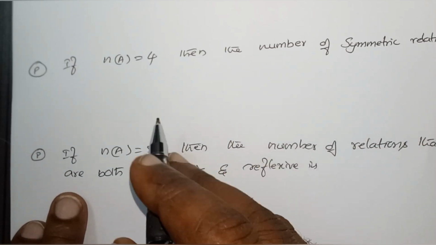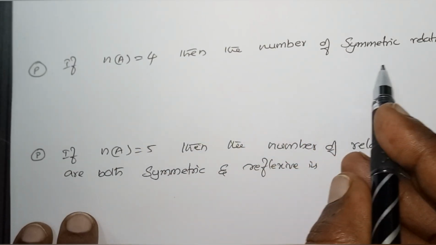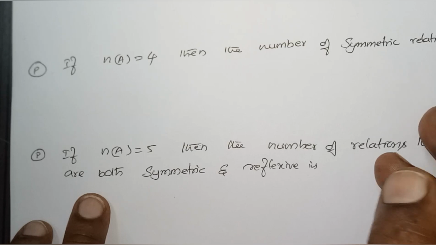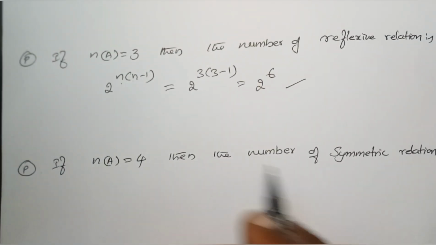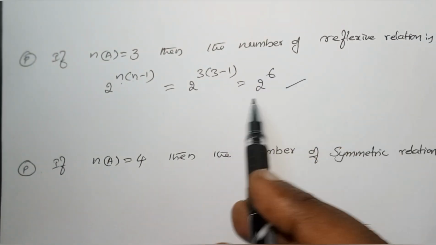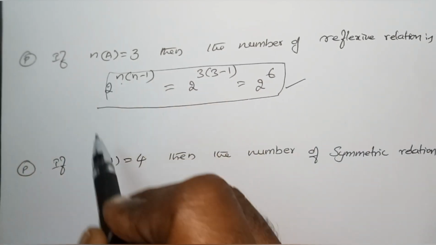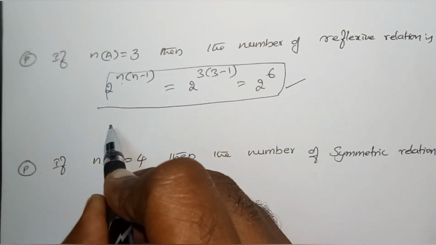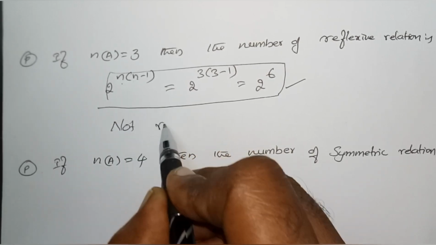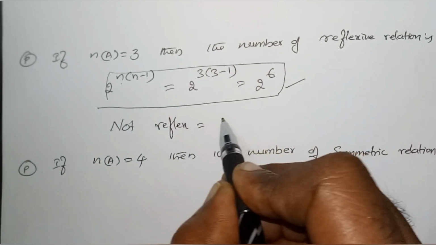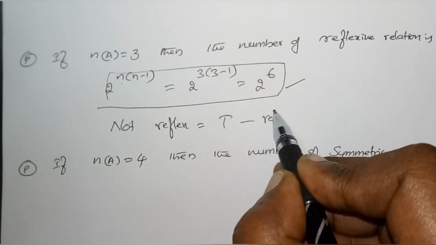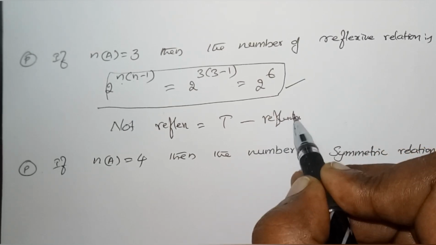Can you give me the number of relations that are not reflexive? If not reflexive relations are asked, what will you do? Subtract. Not reflexive equals total minus reflexive relations.